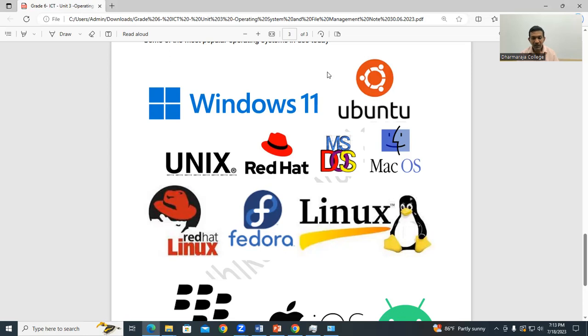So after that, the Windows operating system became the number one because people got used to it very easily, because it has a nice graphical user interface and it is easy to operate.